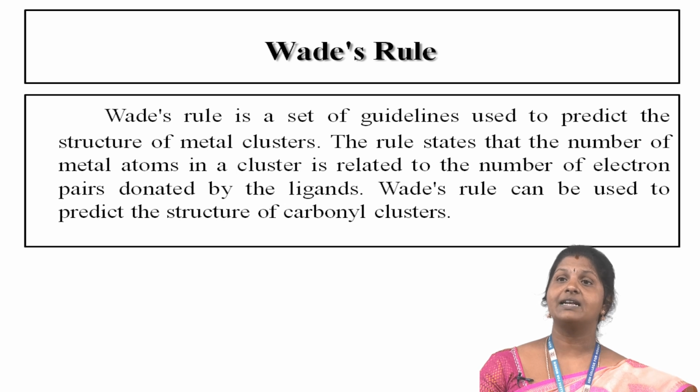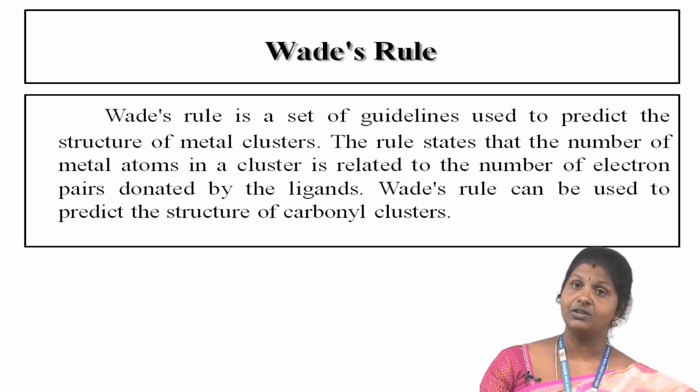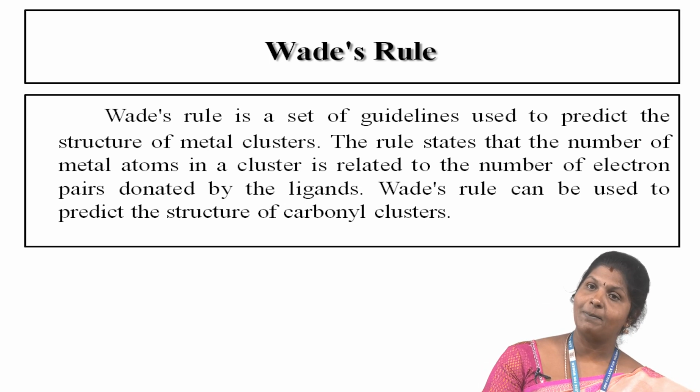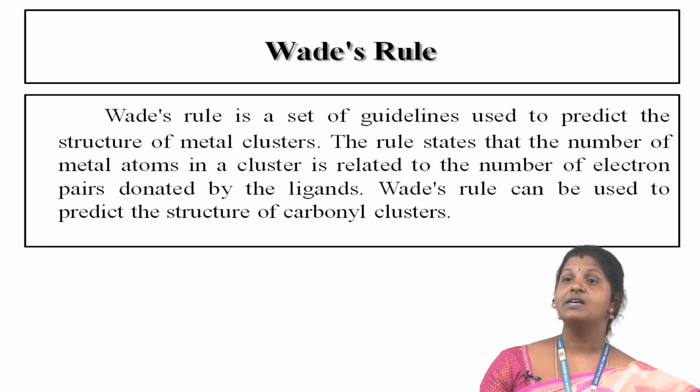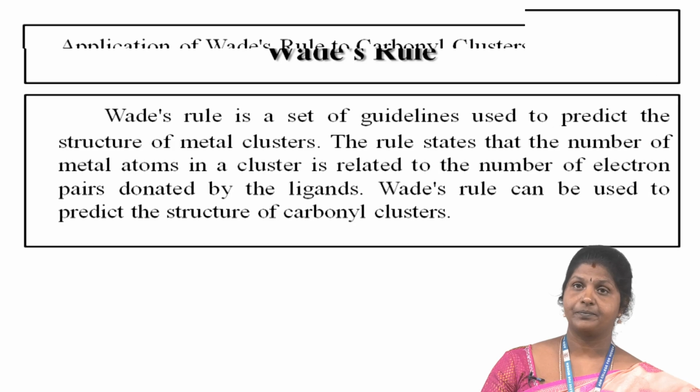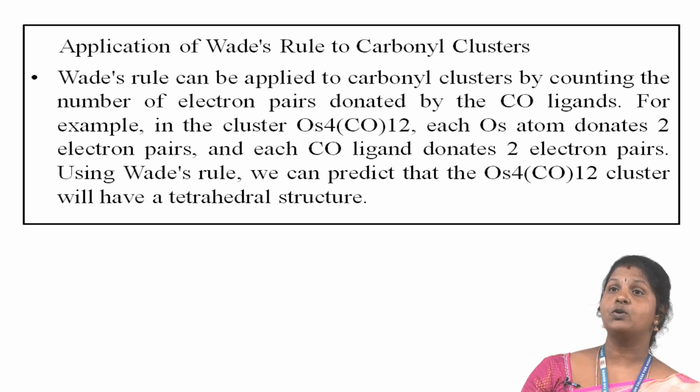Wade's rule is a set of guidelines used to predict the structure of metal clusters. The rule states that the number of metal atoms in a cluster is related to the number of electron pairs donated by the ligands. Wade's rule can be used to predict the structure of carbonyl clusters. The application of Wade's rule to carbonyl clusters: it is applied by counting the number of electron pairs.